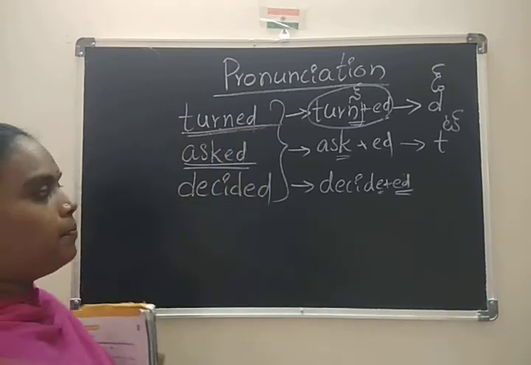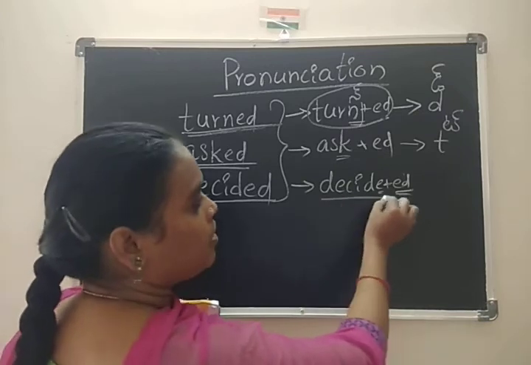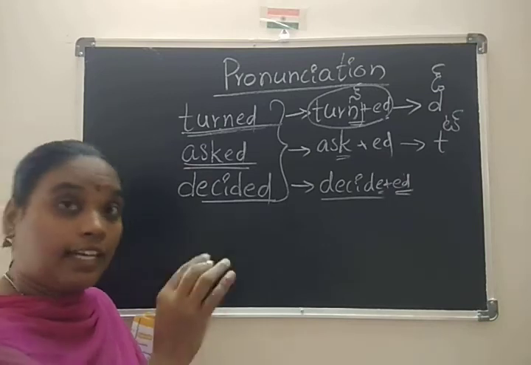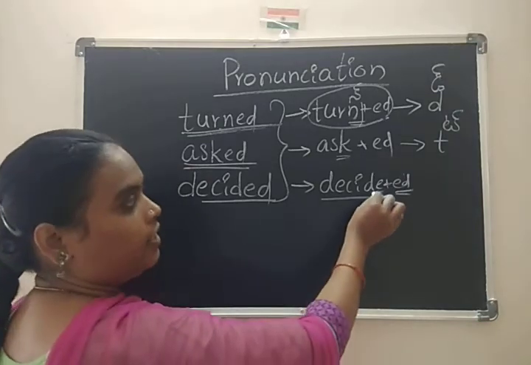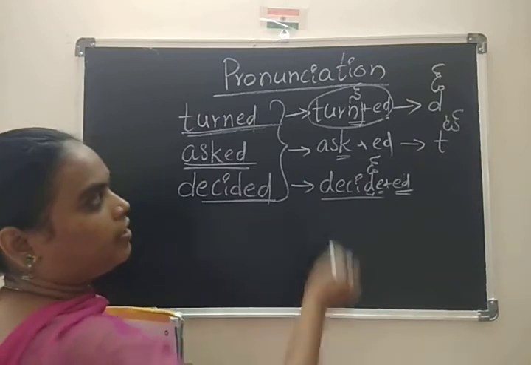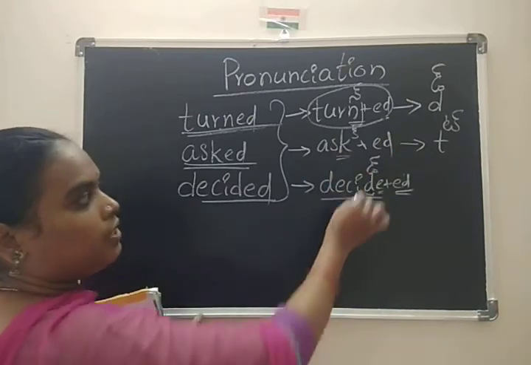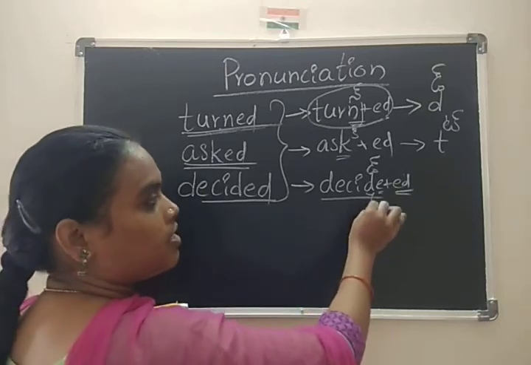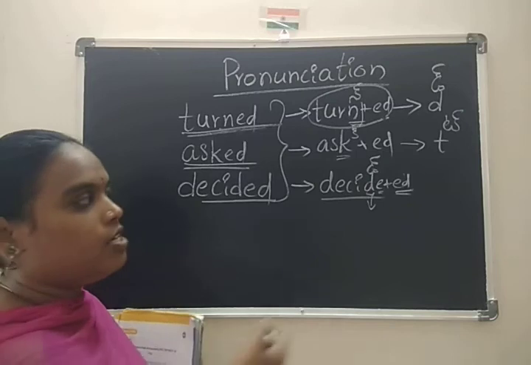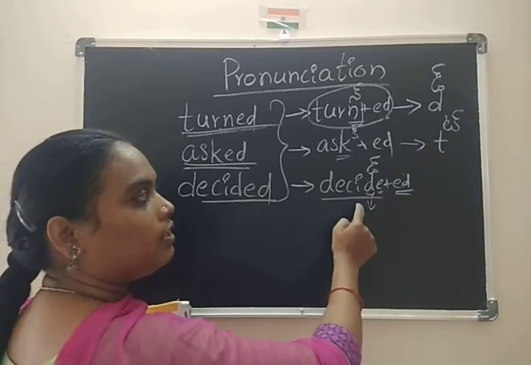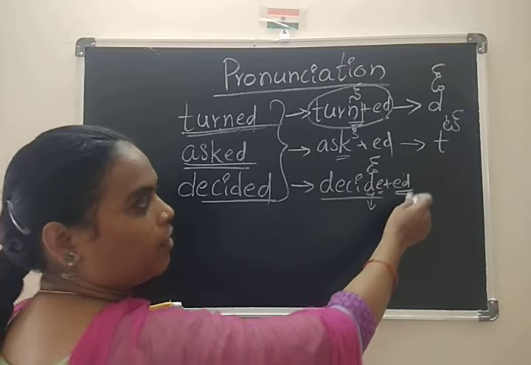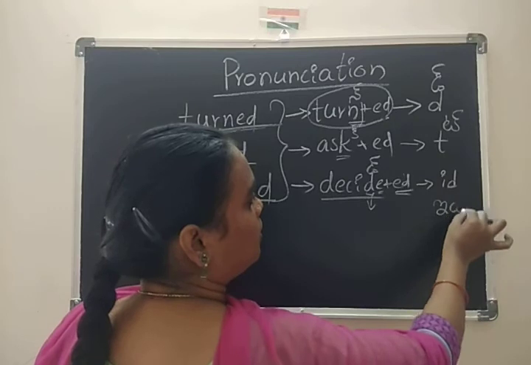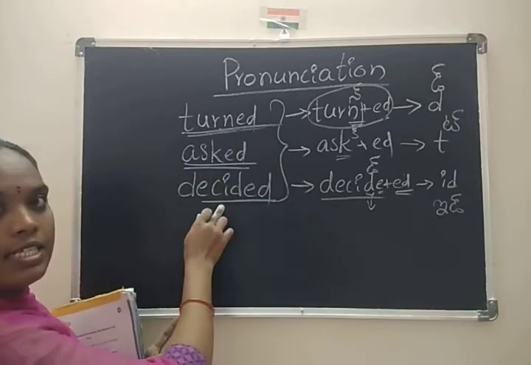Coming to the third example. Decided. Here, whenever you are writing, D is there as a letter and also as a sound. Decide. D. In this word the ending sound is D. So whenever we add ed to a D sound, we have to pronounce it like id. So how do we pronounce this?